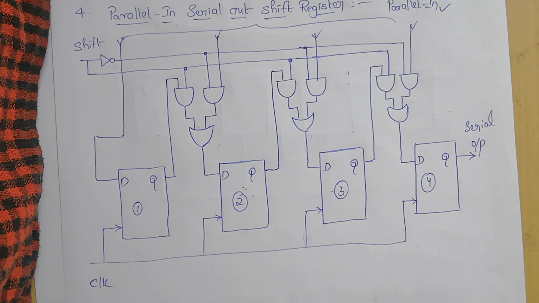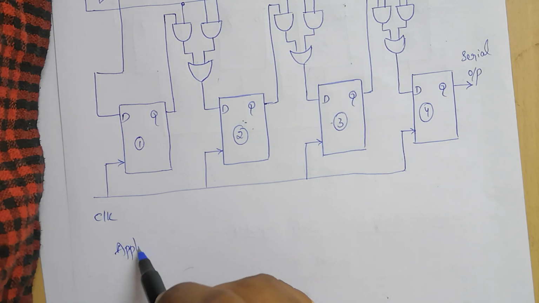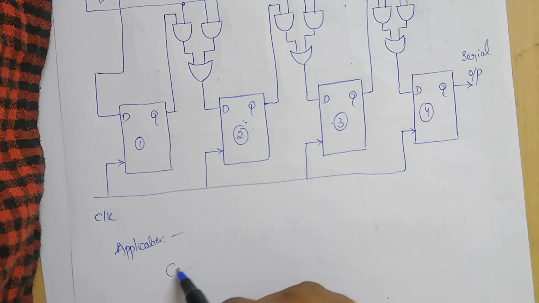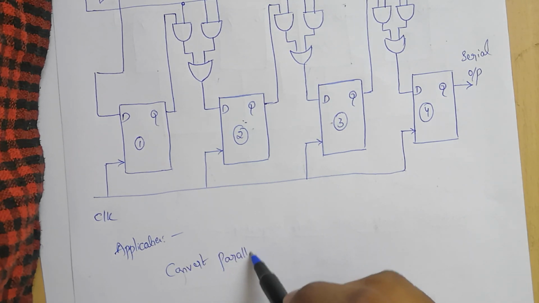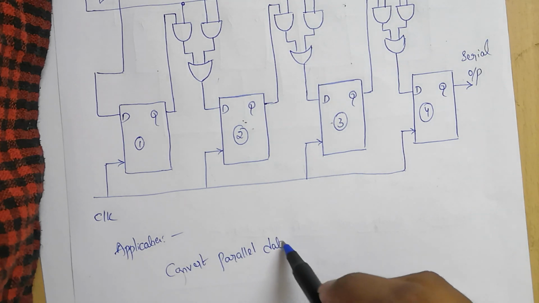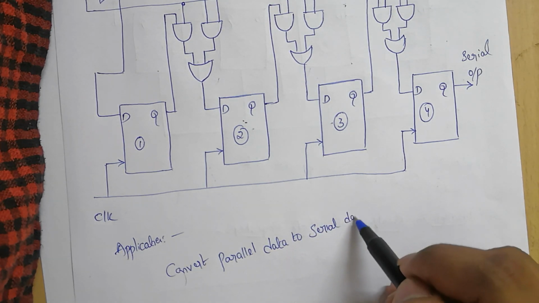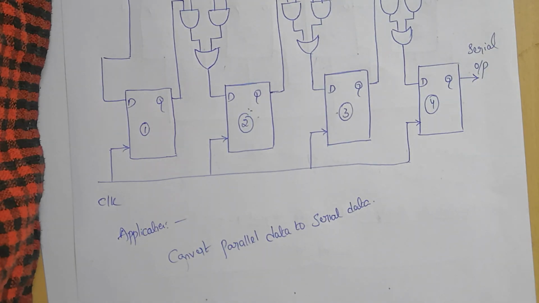And while coming to the application, this parallel in serial out shift register is used to convert parallel data to serial data.